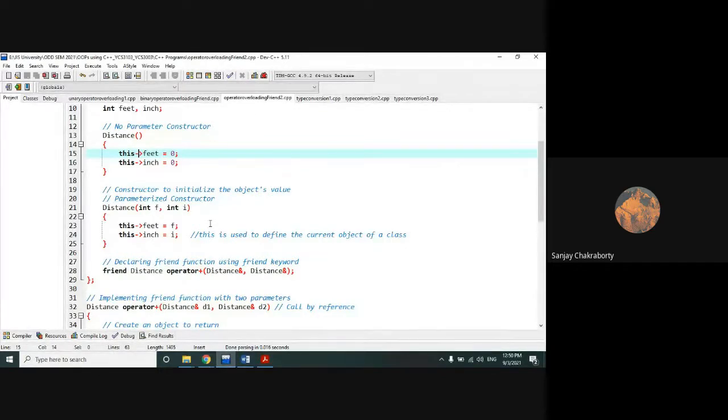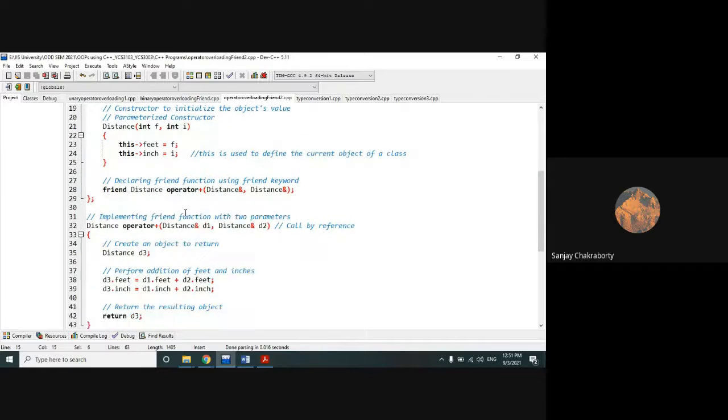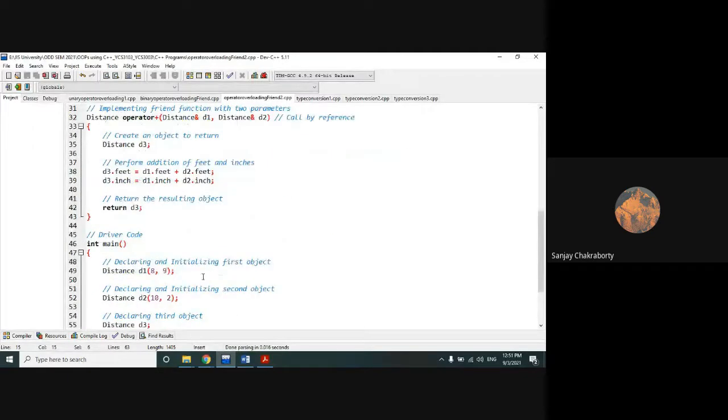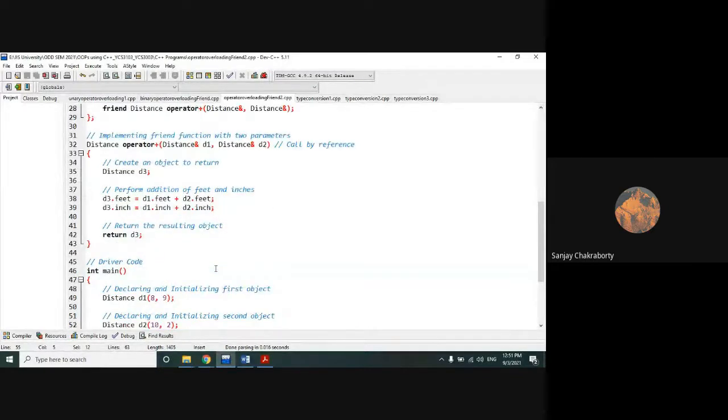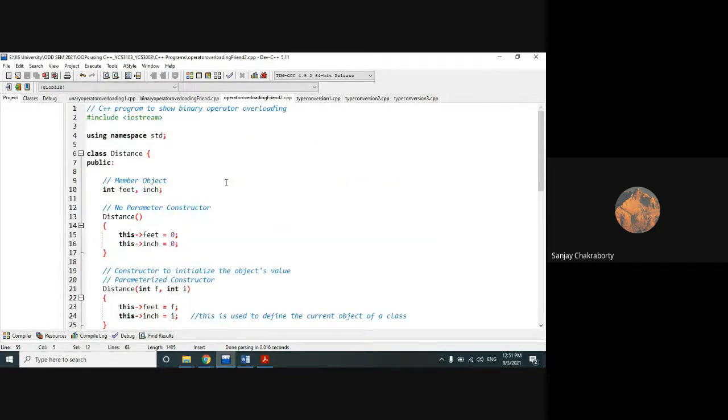In future, I will explain the use of this keyword in more detail by showing more programs. Right now, just understand that this keyword is mainly used to replace the current object of that particular class which you have created at the time of invoking that class or constructor. The use of this keyword is totally the responsibility of your compiler at the time of execution of your program. You cannot see it, but you can feel how it will work. Clear? Up to this, is it clear to everyone?